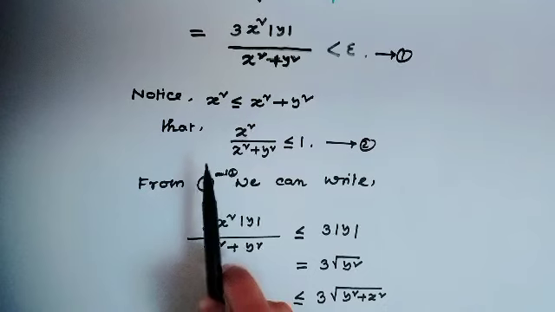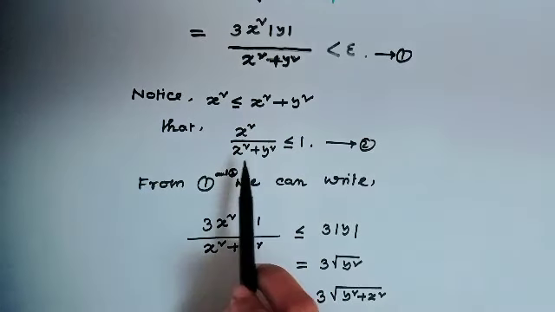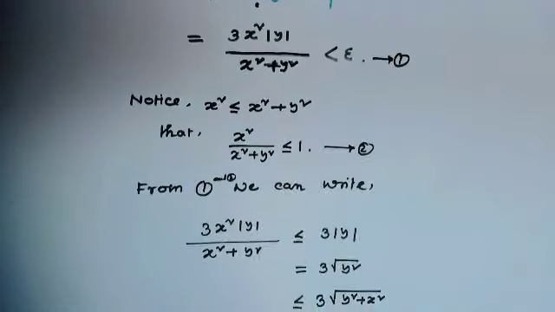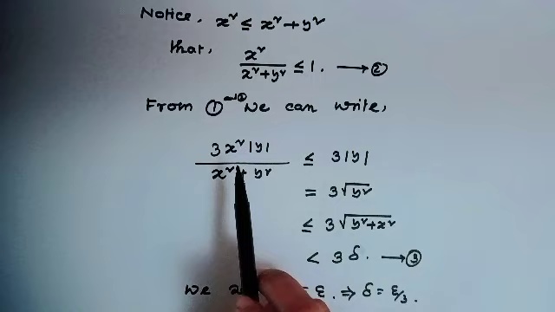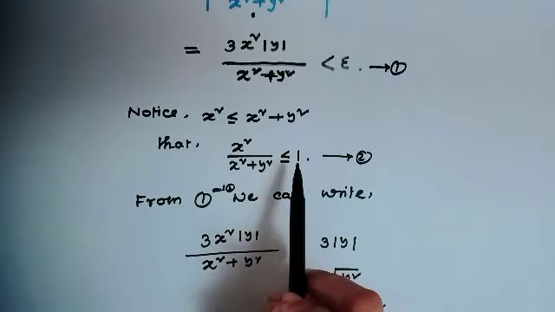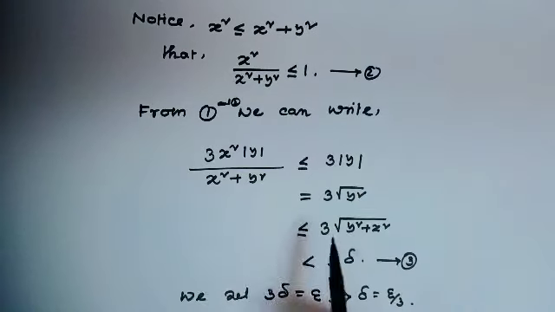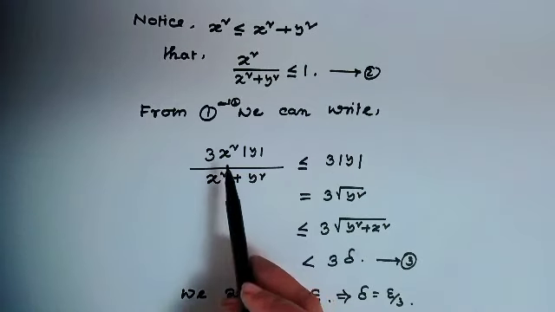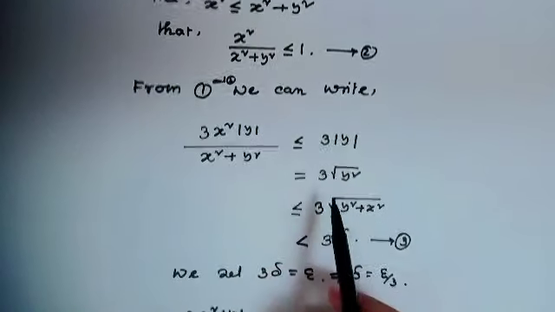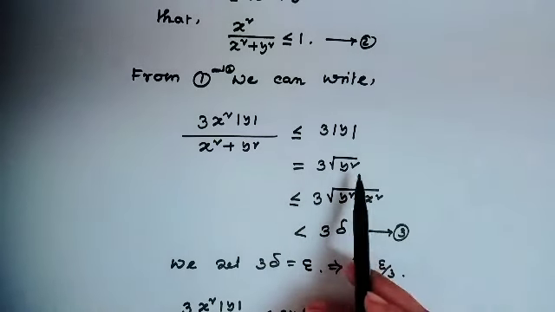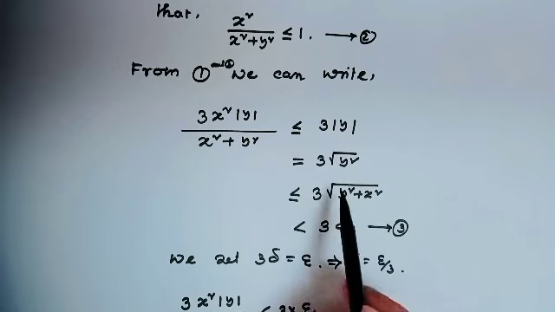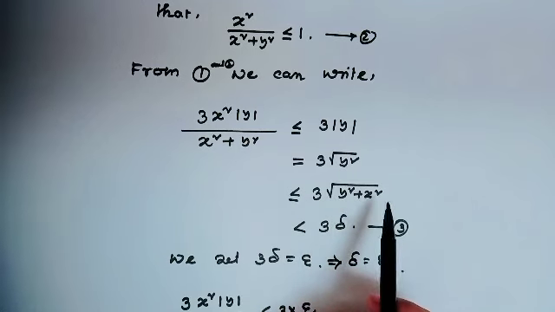From this we get x square over x square plus y square less than or equal to 1. And from 1 and 2, since this is less than or equal to 1, we can write this is less than or equal to 3 absolute value of y, which equals 3 square root of y square, which is less than or equal to 3 square root of y square plus x square.